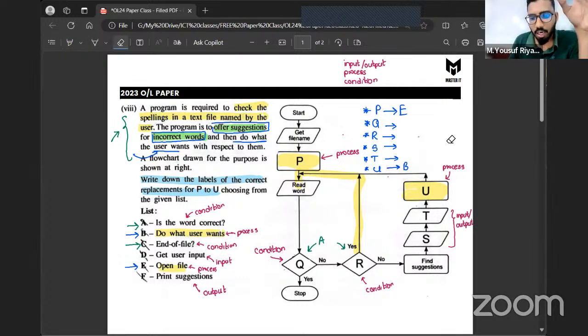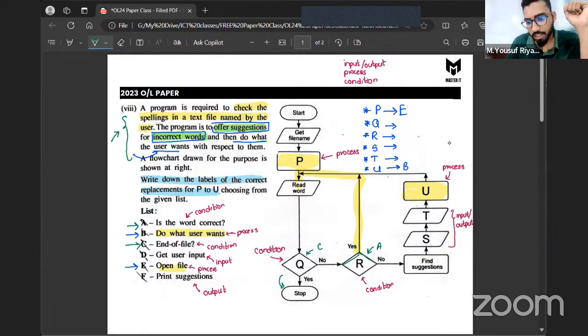So let's swap and see how that would sound. Instead of putting A there and C there, let's put C here and let's put A here. Now, if you look at the program, here what we're going to check in Q is, have we reached the end of the file? If we have reached the end of the file, you can see the program is going to stop. But if we have not reached the end of the file, now we have a condition here, and this condition is going to check basically,